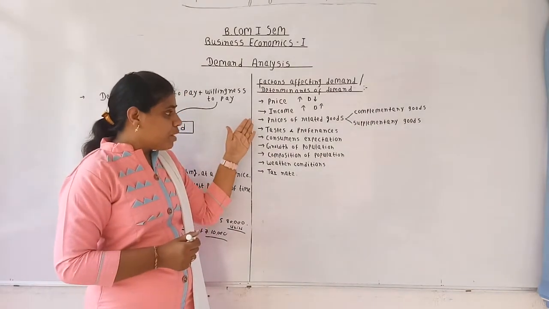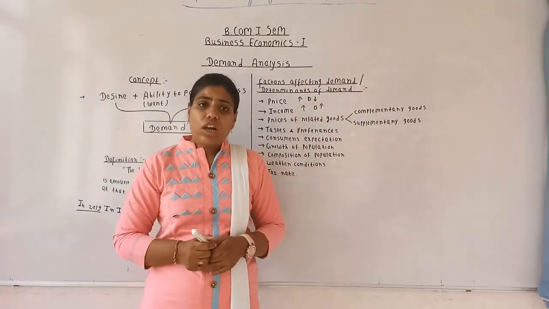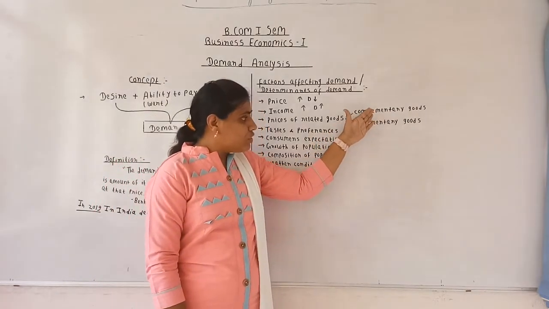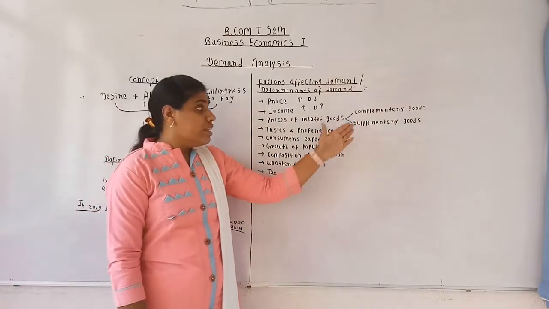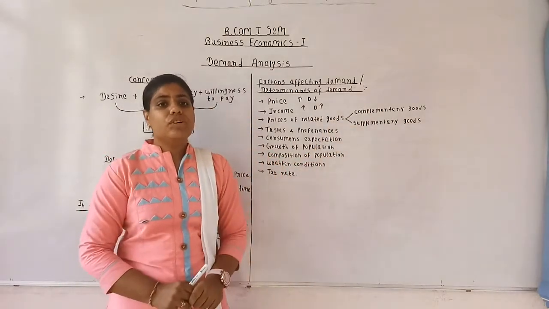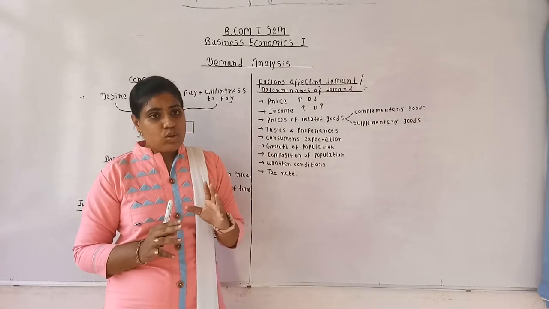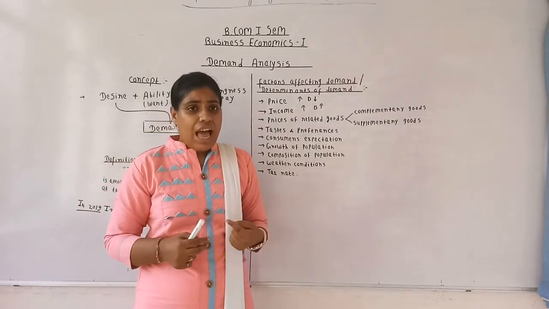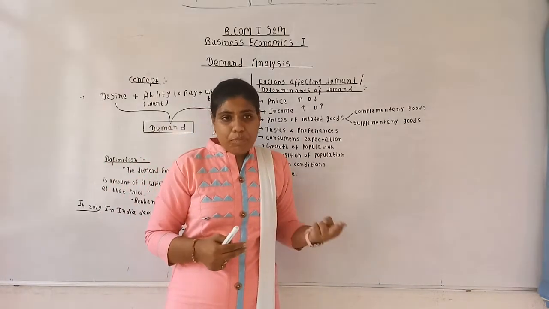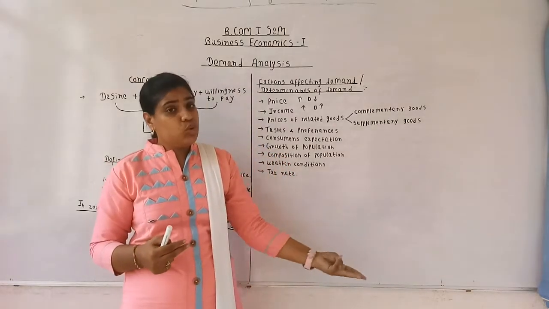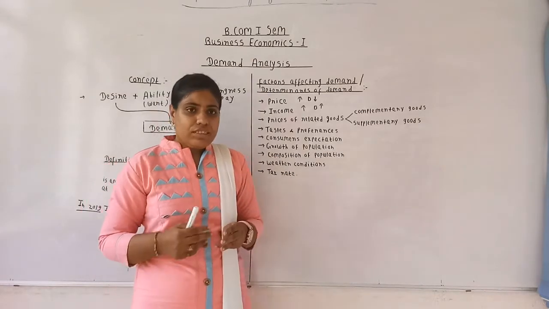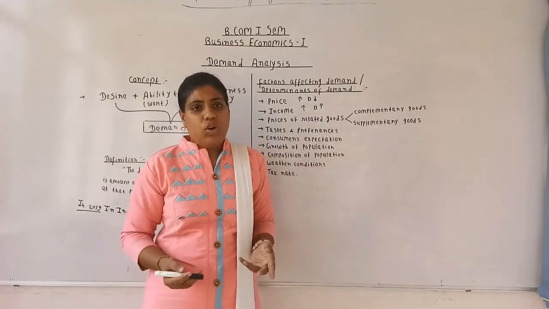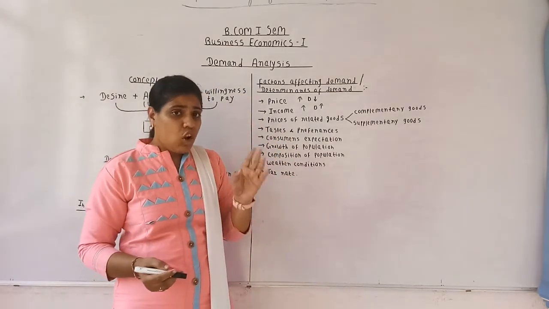Then the third one is price of related goods. When we talk about the price of related goods, it is of two types. One is complementary goods, another is supplementary goods. Complementary goods are those goods which are consumed together, like car and petrol, pen and ink, tea and sugar. Tell me one thing, if you have a pen but you don't have ink, can you use that pen? Of course not. So pen and ink are complementary goods.